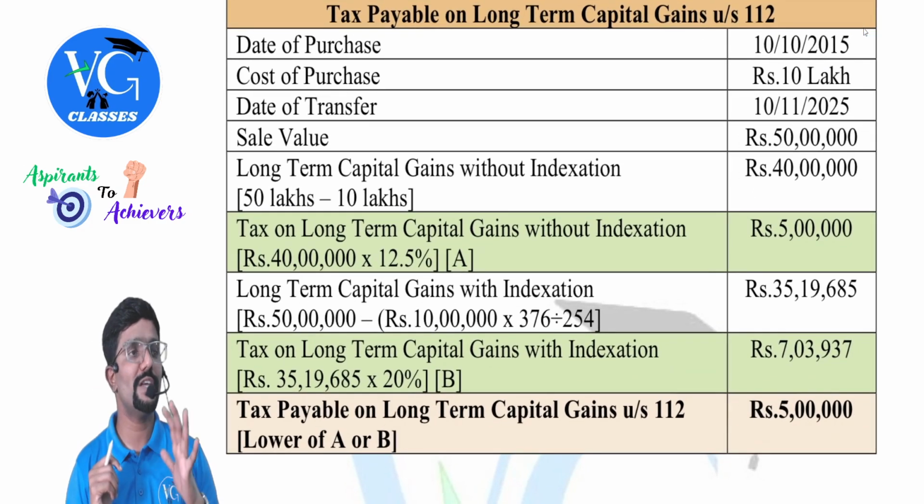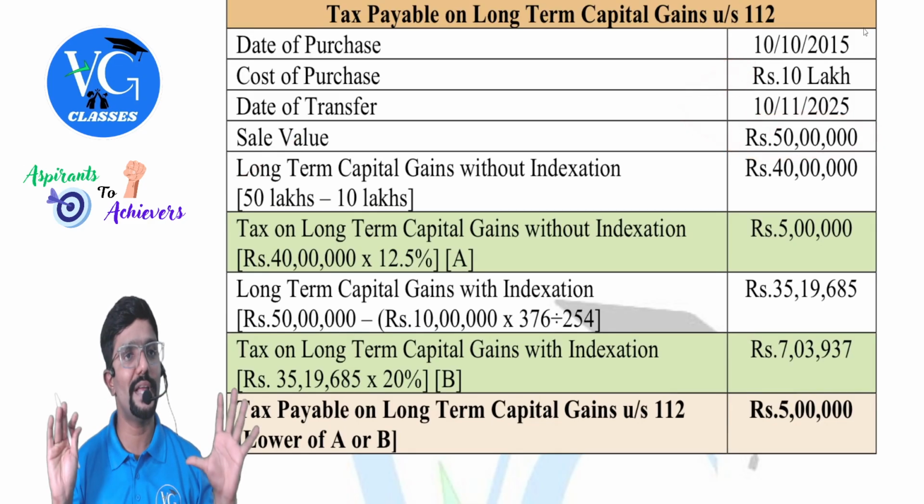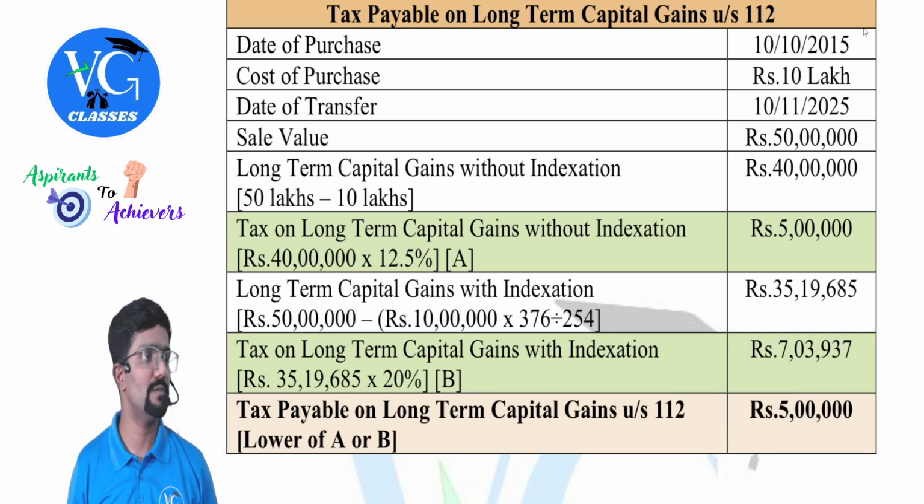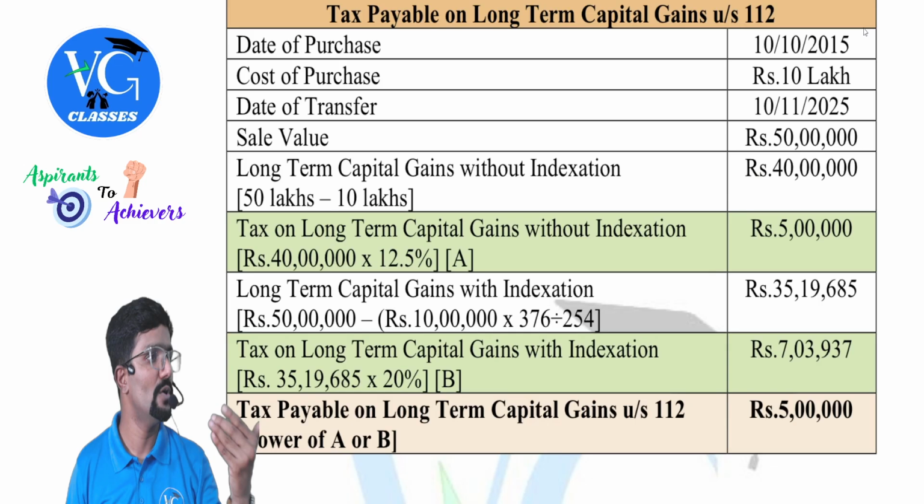Now we should first calculate long-term capital gain without indexation. How much is that? 50 lakh minus 10 lakh, no indexation, just reduce the cost. We are getting 40 lakh. What should we do with this 40 lakh? Include it under the head capital gains while computing total income.